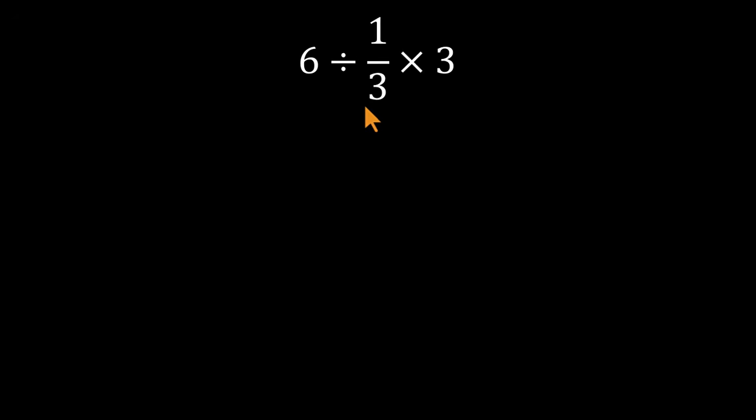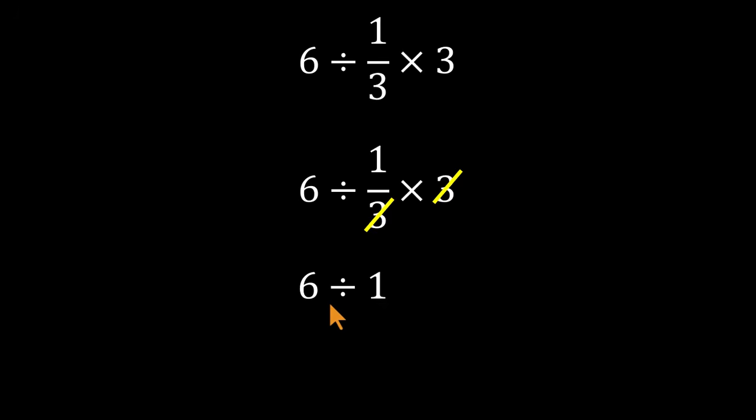They see 6 divided by 1/3 times 3 and think, easy, I'll clear the fraction first. So they multiply 1/3 by 3, the 3's cancel, leaving 1. Now they're left with 6 divided by 1, which gives 6. And that answer is wrong. Not because the math is difficult, but because the order of operations was ignored.